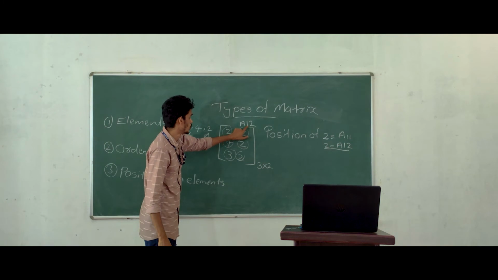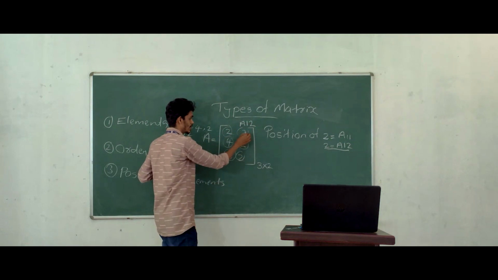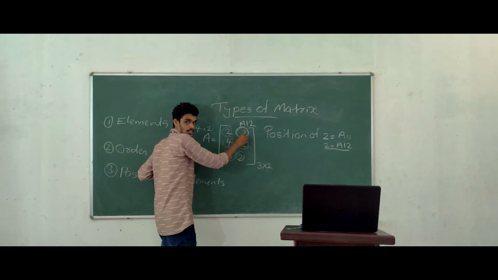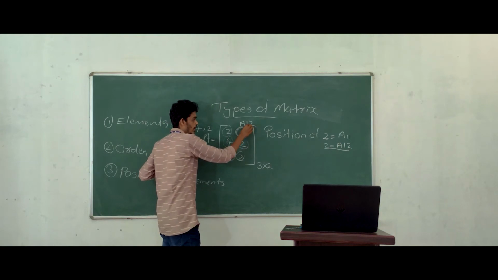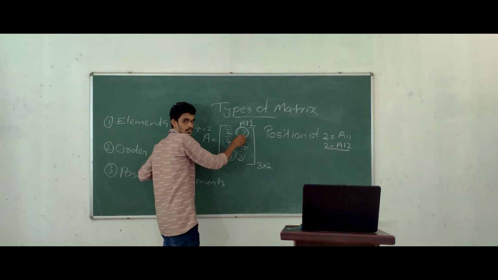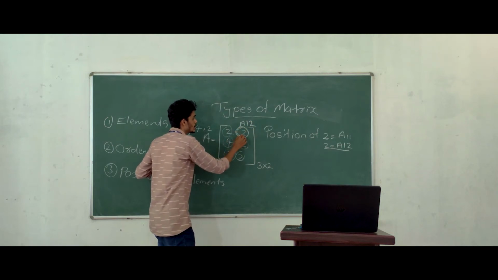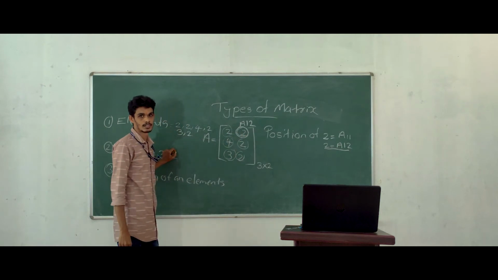A12. 1 means what? The element 2 is situated in the first row. So 1 is the row number. Second one, in A12, 2 is the column number.